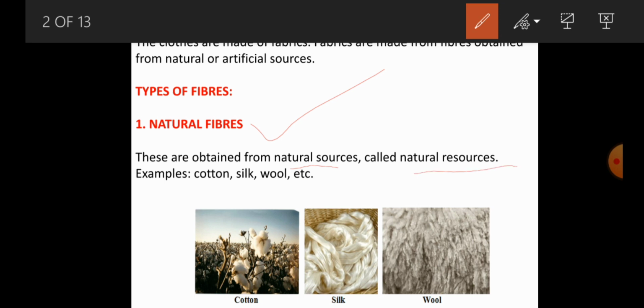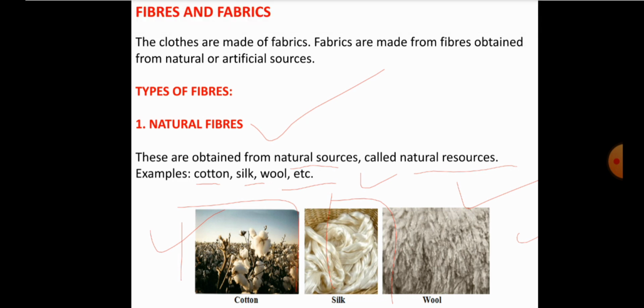Examples of natural sources for natural fibers are cotton, silk, wool. So this is cotton, this one is silk, this one is wool. Those fibers are obtained from nature or natural resources, and are commonly called natural fibers. Examples: cotton, silk, wool, and some other fibers also.